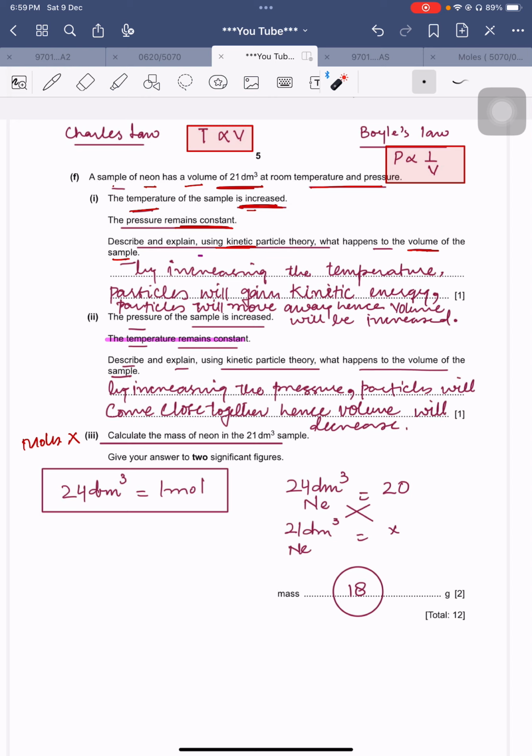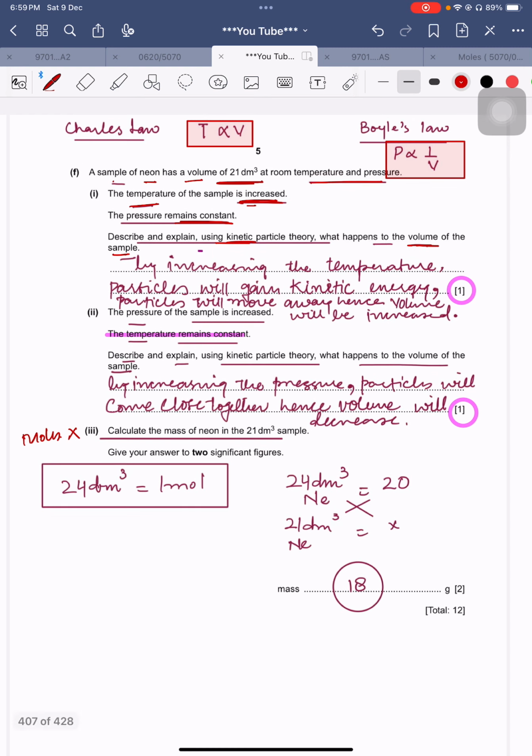Okay, so please don't forget this thing, that these questions are not of a very huge number of marks, but you can get one mark only if you write very appropriately. So please don't lose marks on such very easy questions.